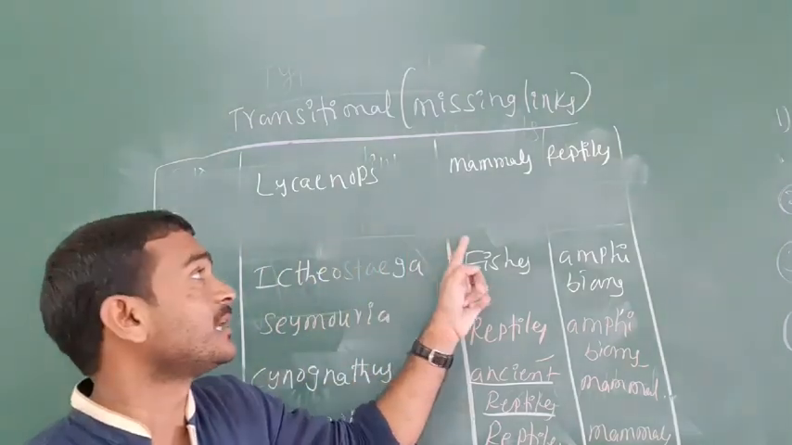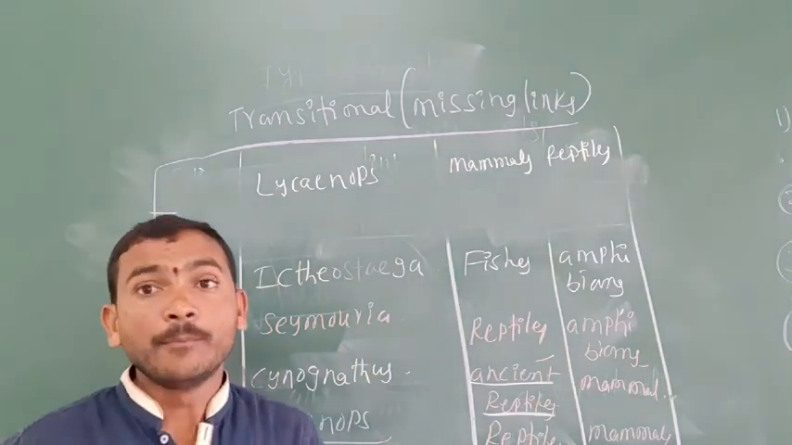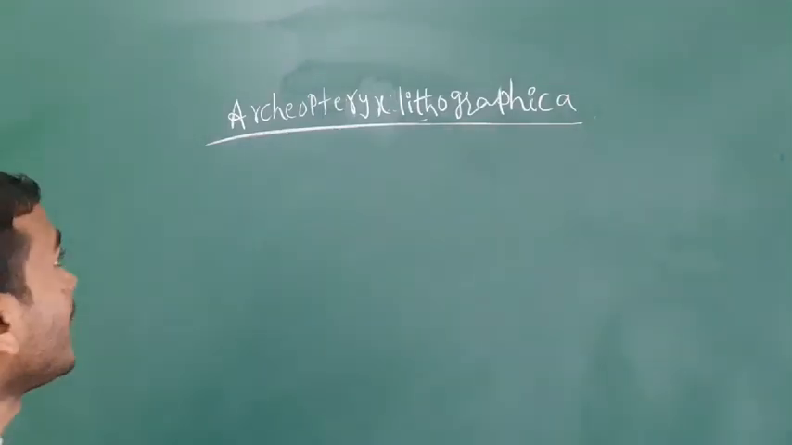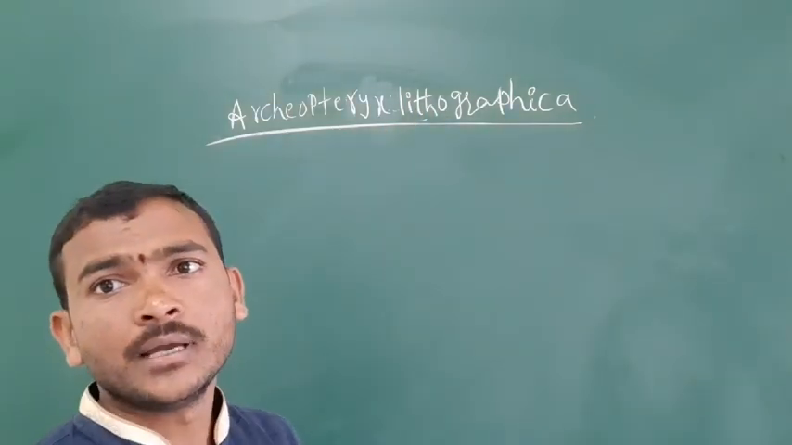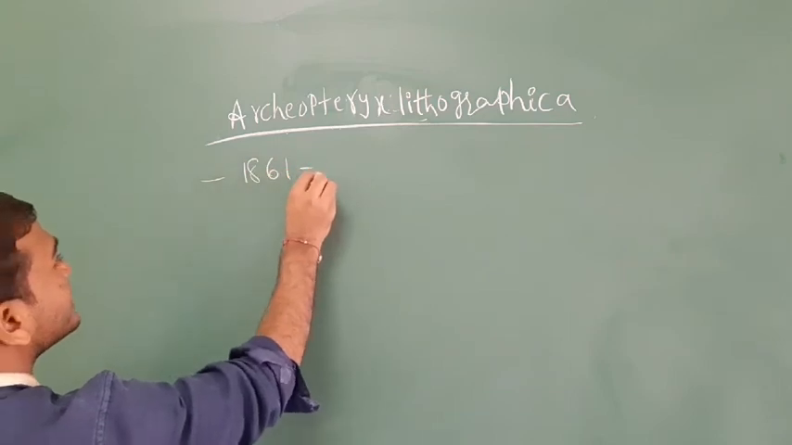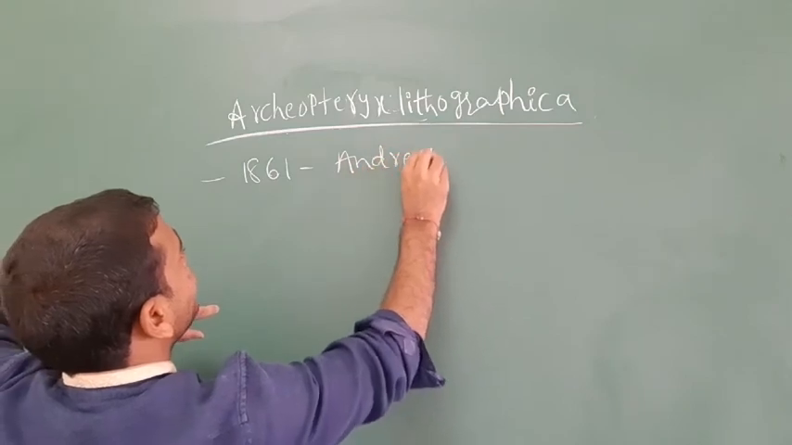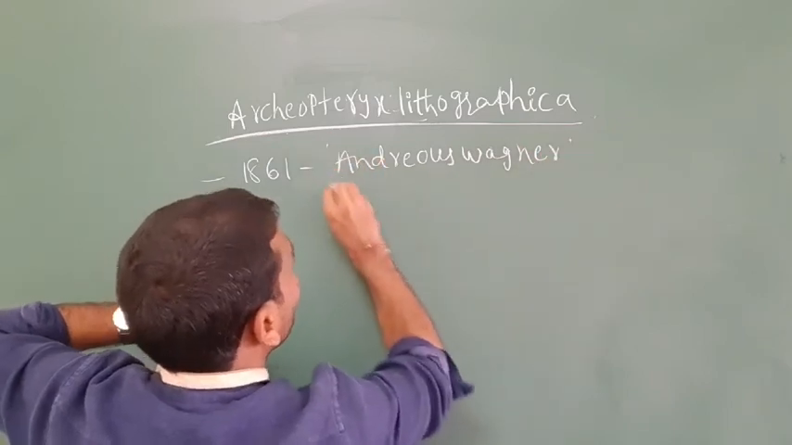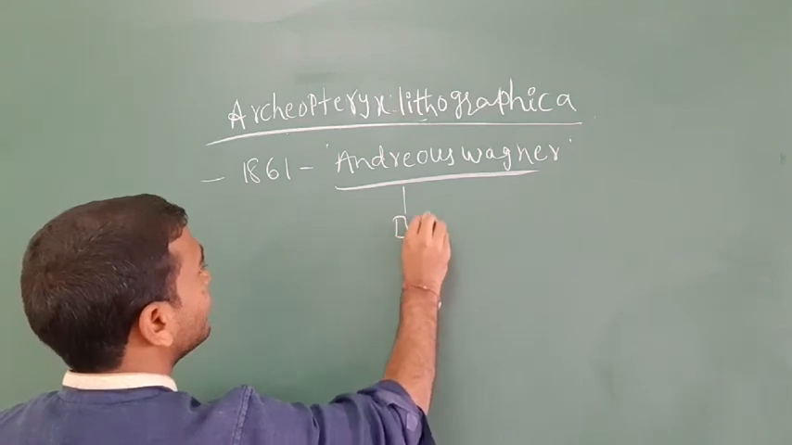Archaeopteryx is a connecting link between birds and reptiles. It is a previous NEET entrance examination question. About the Archaeopteryx, we will discuss clearly. The scientific name is Archaeopteryx lithographica. It was discovered in the year 1861 by Andreas Wagner in the place of Bavaria.